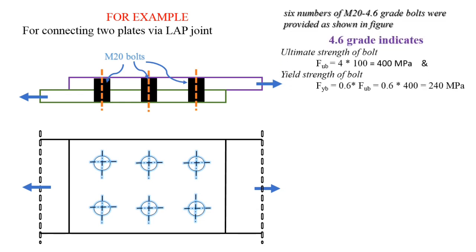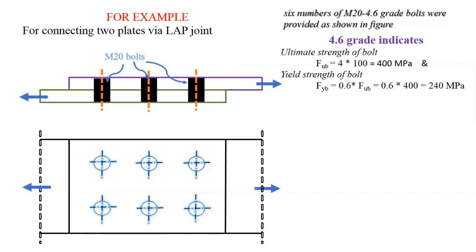First, 4.6 grade indicates that the ultimate capacity of the bolt must be equal to 4 times 100, which is 400 megapascal, where 1 megapascal is equal to 1 Newton per mm square. So the ultimate capacity of the bolt is 400 Newton per mm square, or 400 megapascal. And 0.6 indicates that the yield strength of the particular bolt is 0.6 times the ultimate strength of the bolt. Hence in the 4.6 category, its yield strength is equal to 0.6 into 400, which is equal to 240 megapascal.